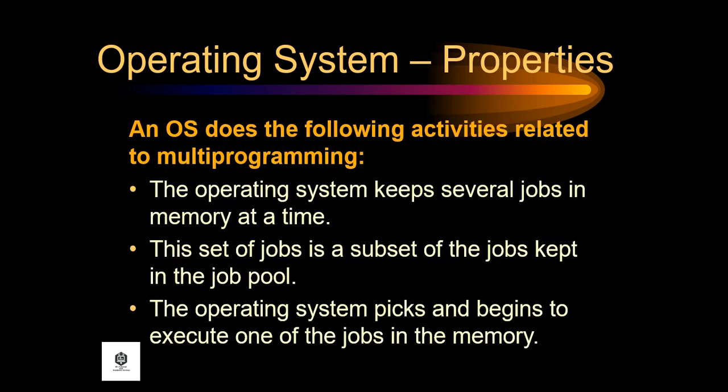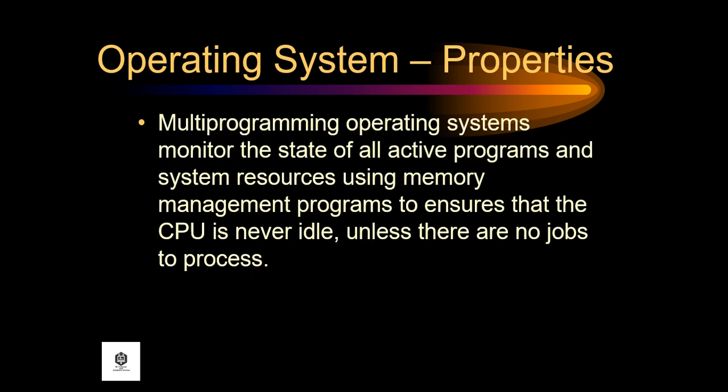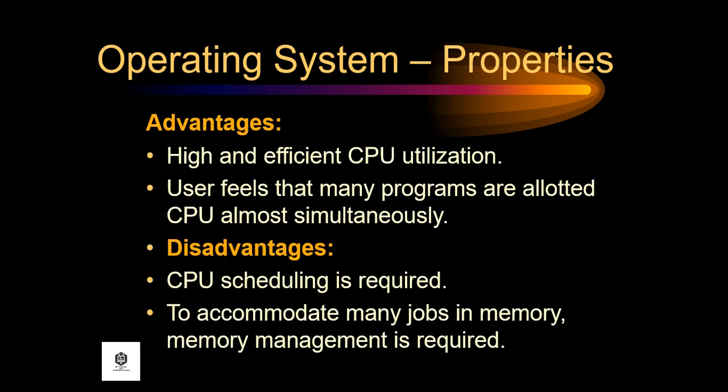An OS does the following activities related to multiprogramming. The operating system keeps several jobs in memory at a time. This set of jobs is a subset of the jobs kept in the job pool. The operating system picks and begins to execute one of the jobs in memory. Multiprogramming operating systems monitor the state of all active programs and system resources using memory management programs to ensure that the CPU is never idle unless there are no jobs to process.